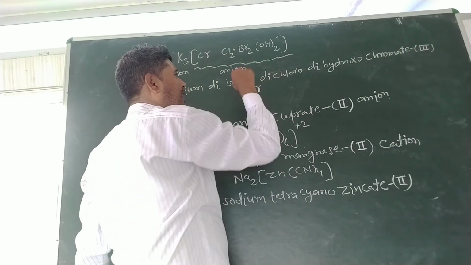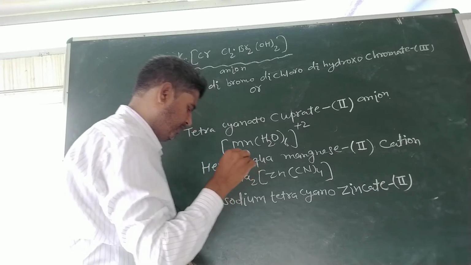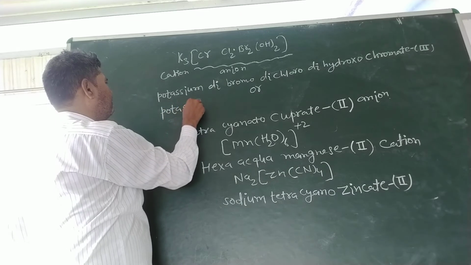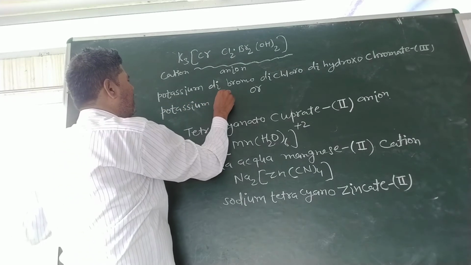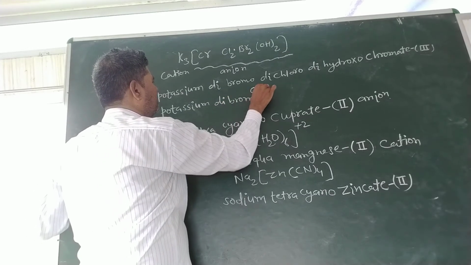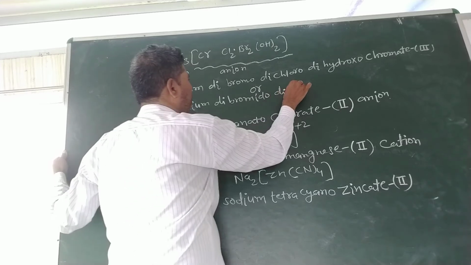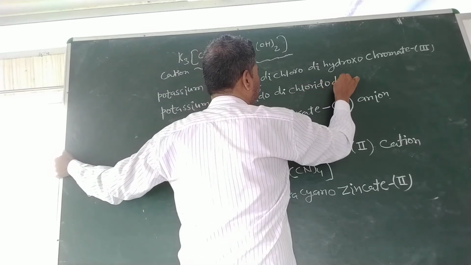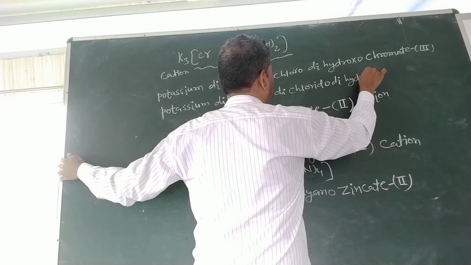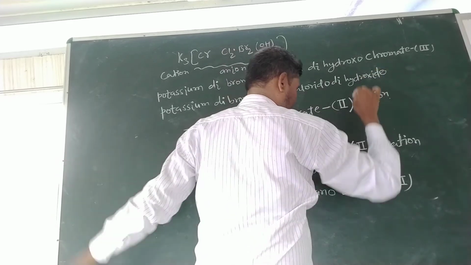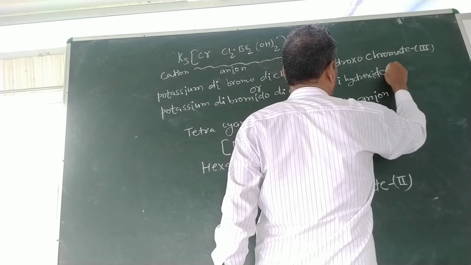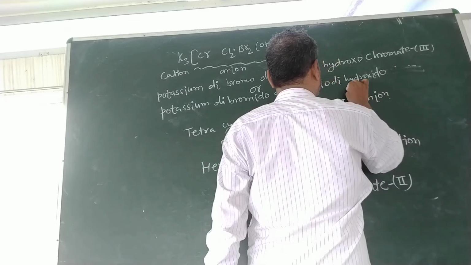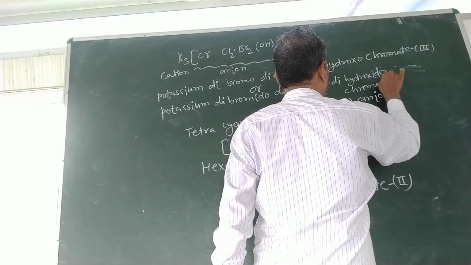Or it may also be written as potassium dibromido, dichlorido, dihydroxido, chromate. Chromate, third.